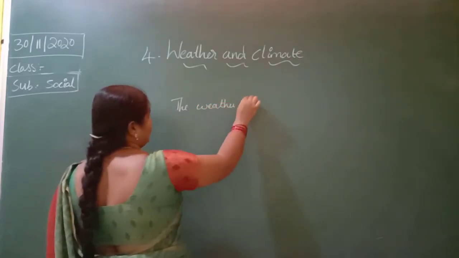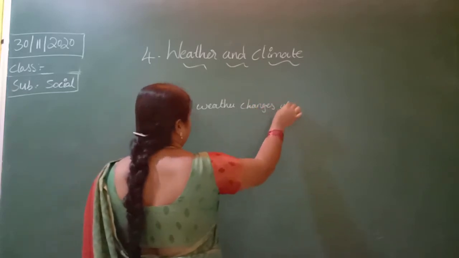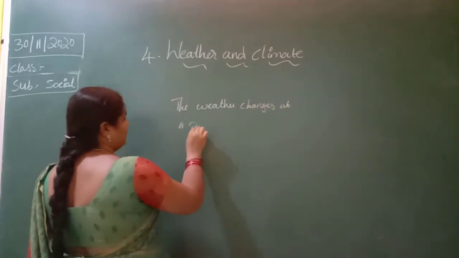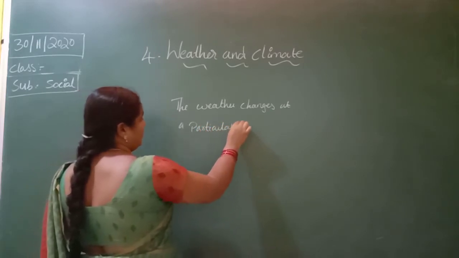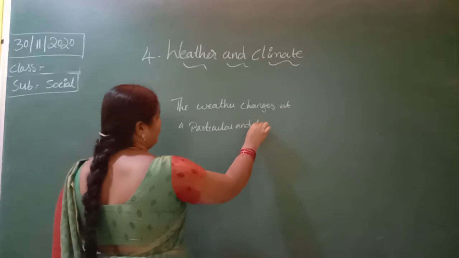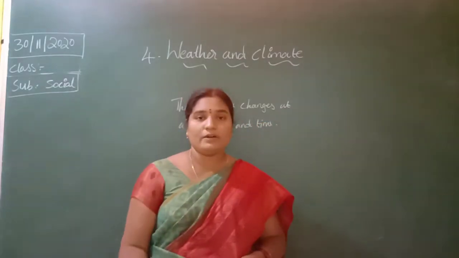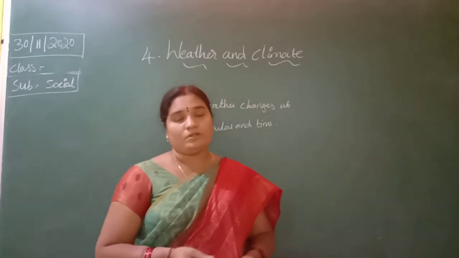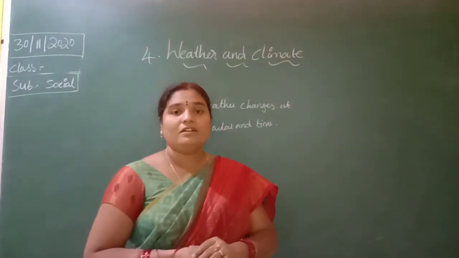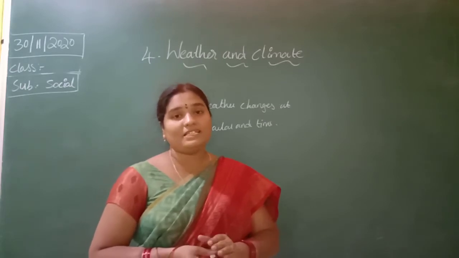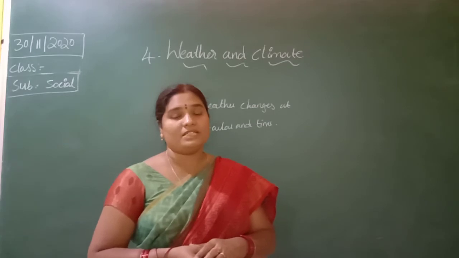Weather changes at a particular place and time. Yesterday it was rainy and cool, and today it is very cool. The sun is hidden by the clouds. So the weather changes from today to tomorrow. This is the climate.